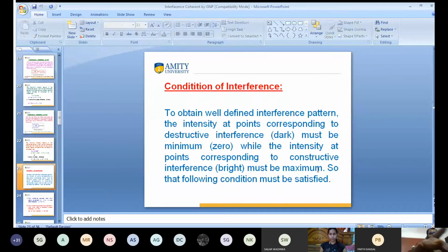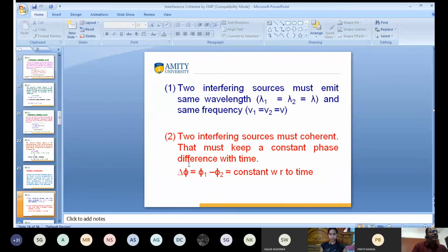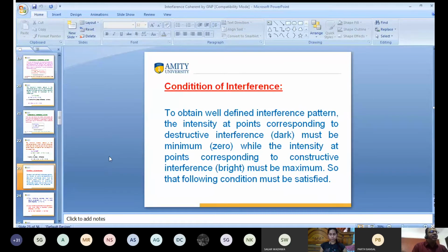I already discussed constructive and destructive interference. Sorry, we discussed the conditions of interference.